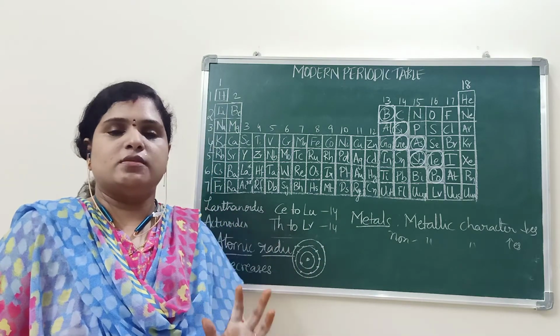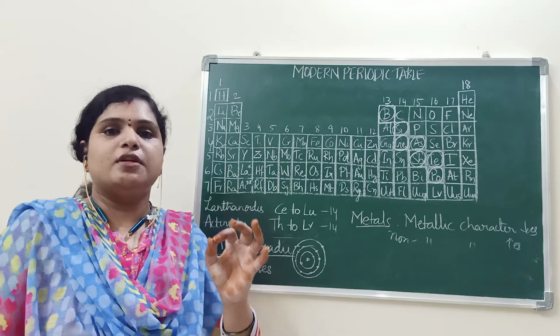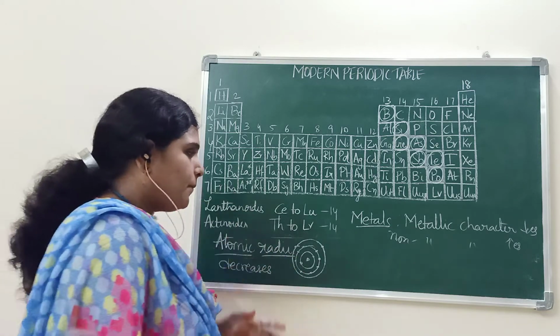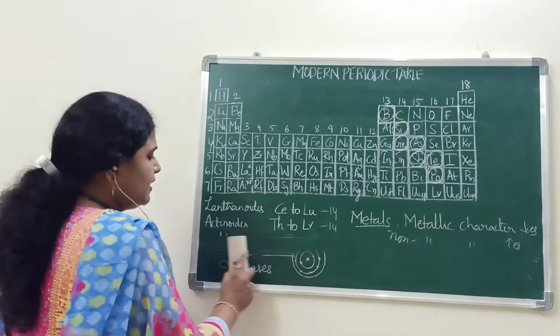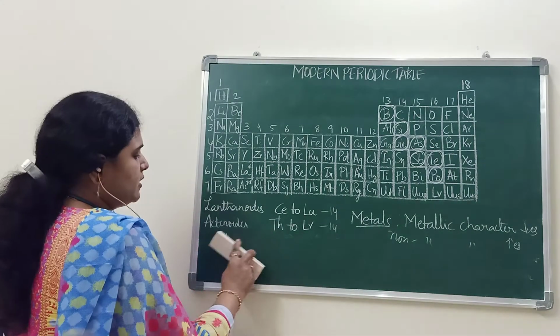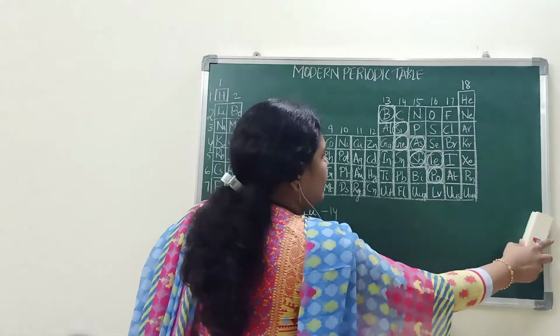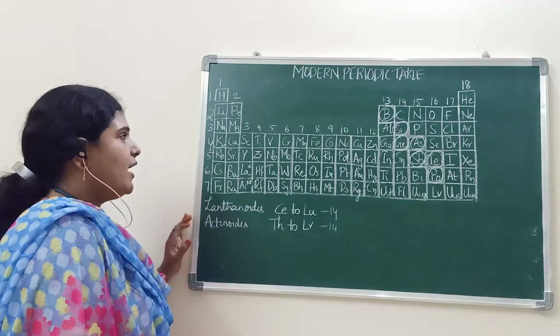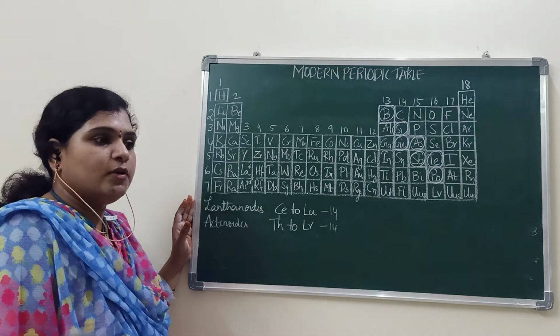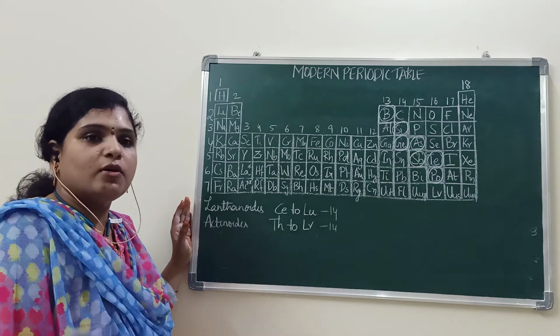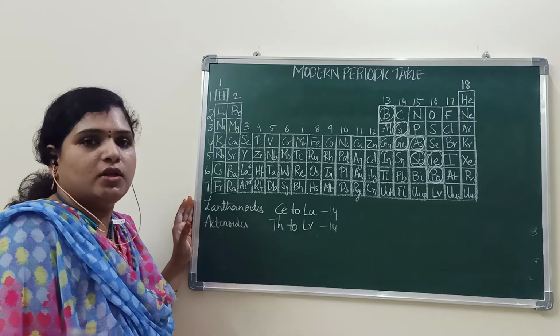Coming to groups, what is the trend observed in groups? That is the point. We have seen up to now about periods. Total 7 periods are there and some are called short period, some are called long period, some are longest period.